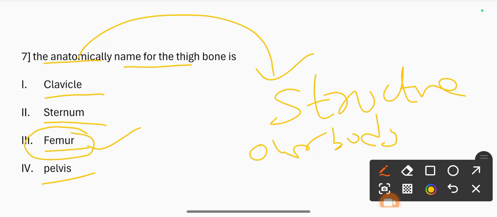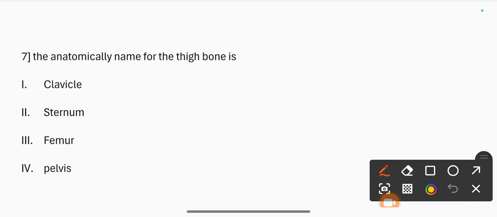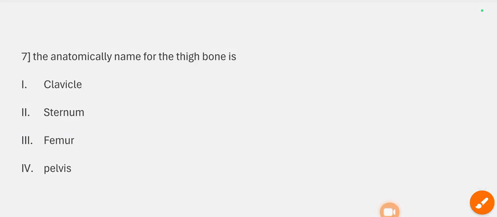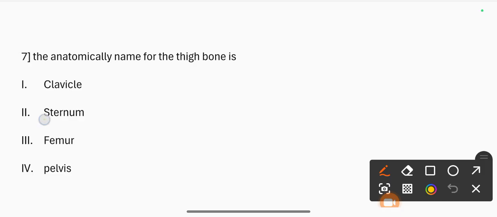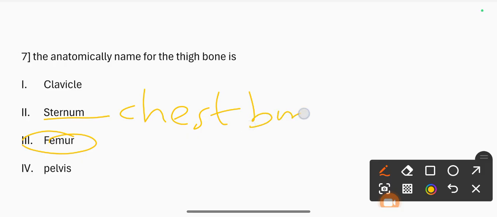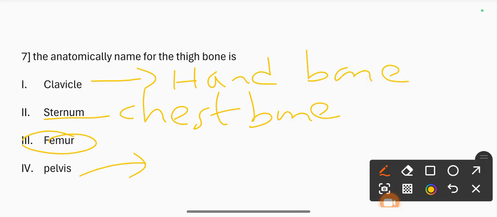Option number 3 is correct. The sternum is the chest bone, the clavicle is the hand bone, and the pelvis is the hip bone. So the correct answer is femur.